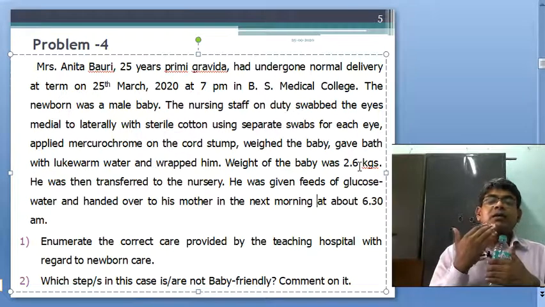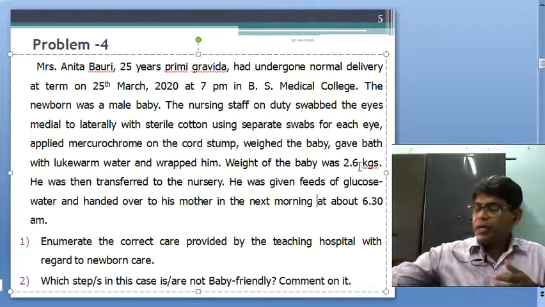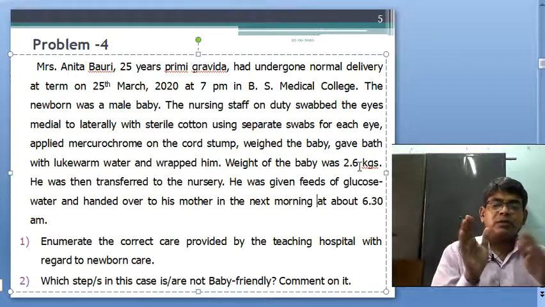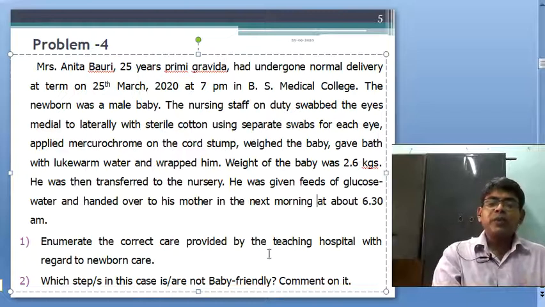The baby will be warmed by the mother's body temperature. This is a very good technique followed nowadays, called kangaroo mother care. And the baby is kept by the mother's side, that is called rooming in.